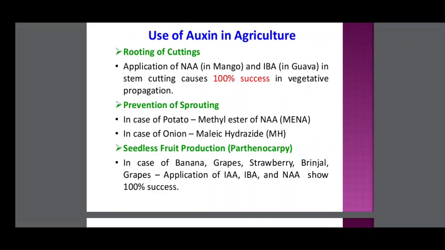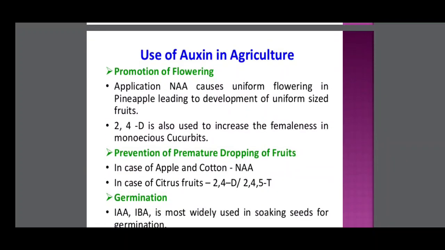Seedless fruit production, parthenocarpy. In case of banana, grapes, strawberry, brinjal, application of IAA, IBA and NAA shows 100% success to produce seedless fruit. That is also called parthenocarpy. Next, promotion of flowering. Application of NAA causes uniform flowering in pineapple, leading to development of uniform sized fruits. 2,4-D is also used to increase the femaleness in monoecious cucurbits.